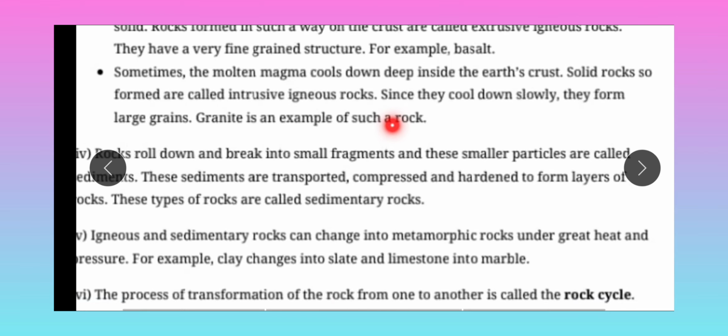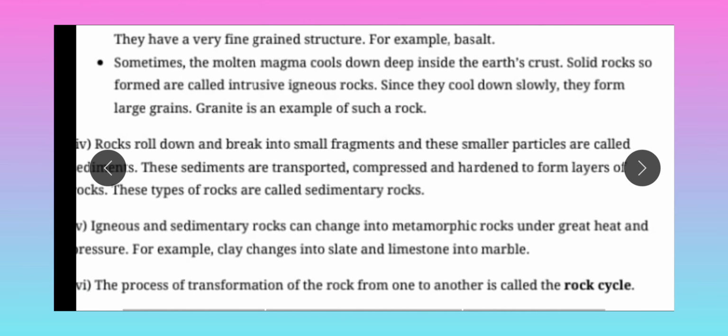Sometimes the molten magma cools down deep inside the earth's crust. Solid rocks formed this way are called intrusive igneous rocks. Since they cool down slowly, they form large grains. Granite is an example of such rocks.